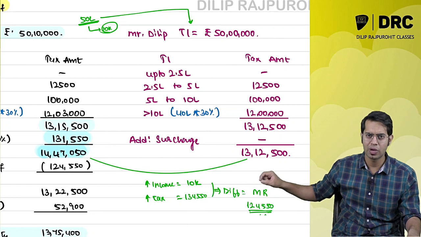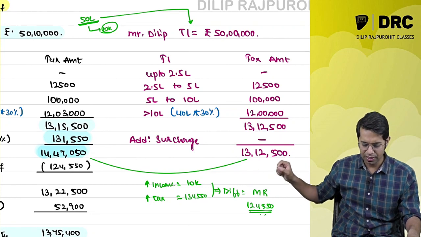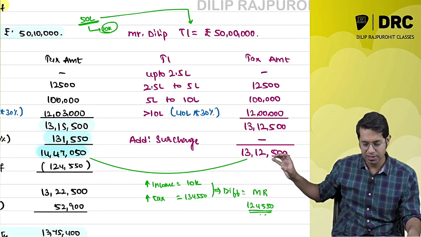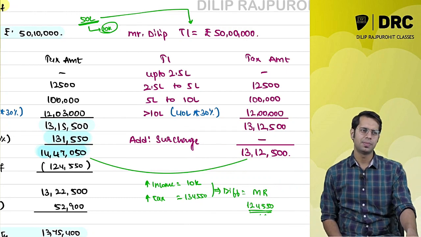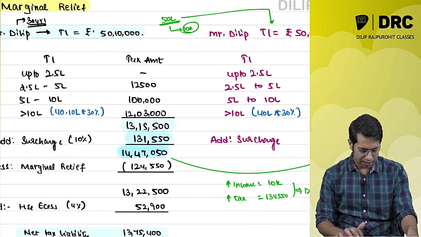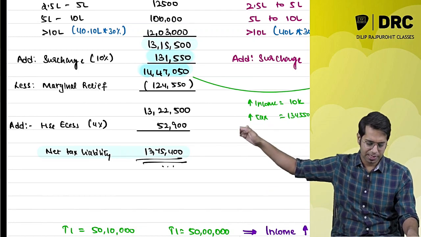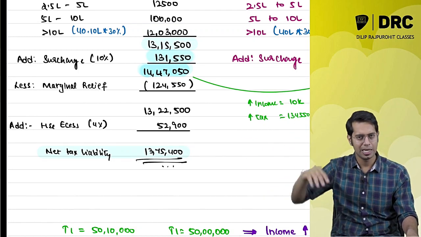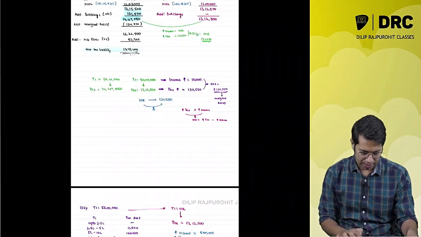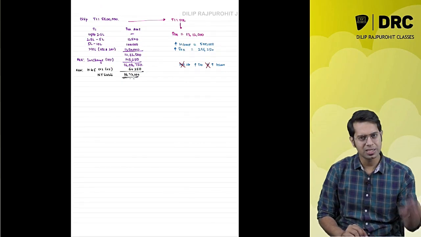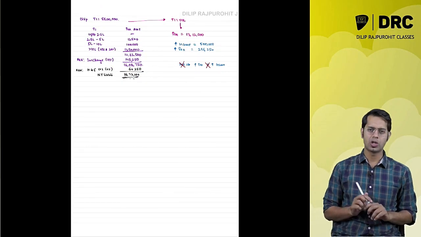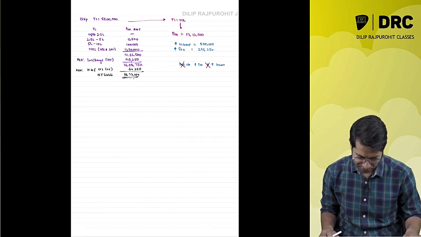Increase in tax amount comes to 1,34,550 rupees. The difference between them is the marginal relief which will be given to you. So reduce the marginal relief, you will get some amount, add cess, you will get the net tax liability. Let us solve one more problem so that your concept will be very clear.